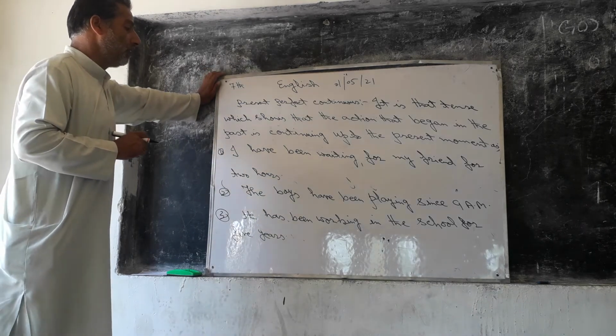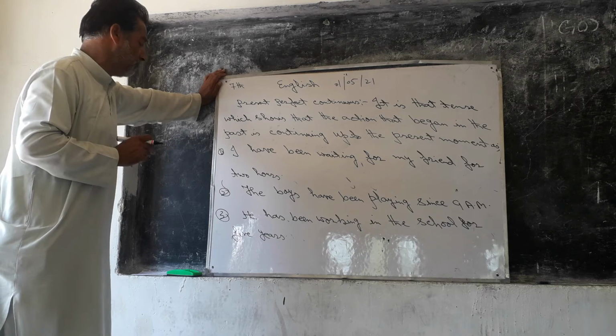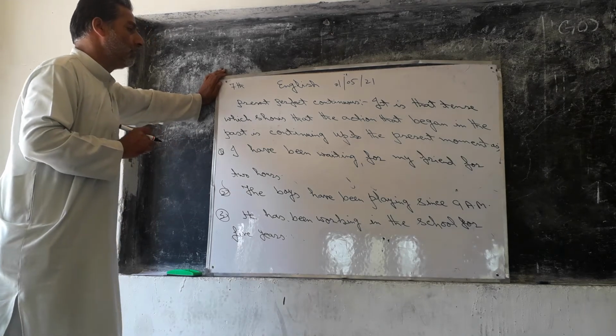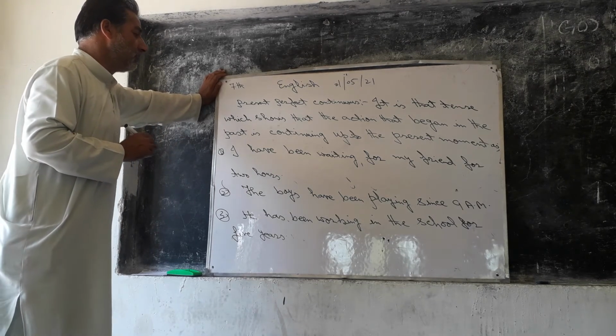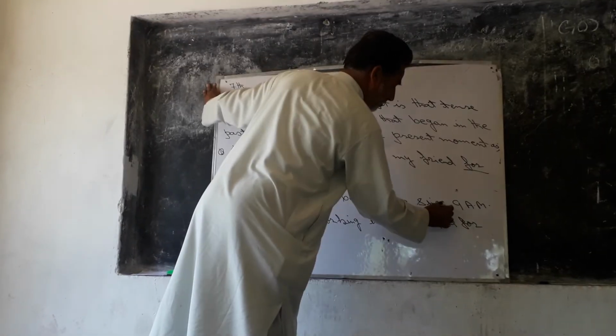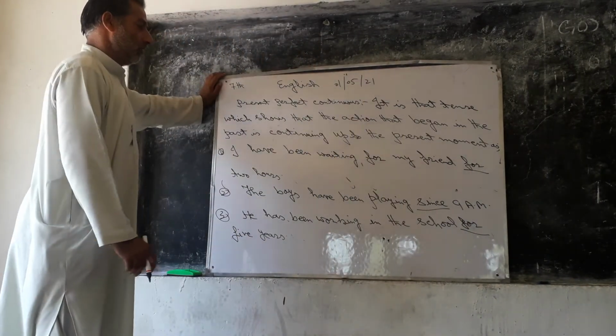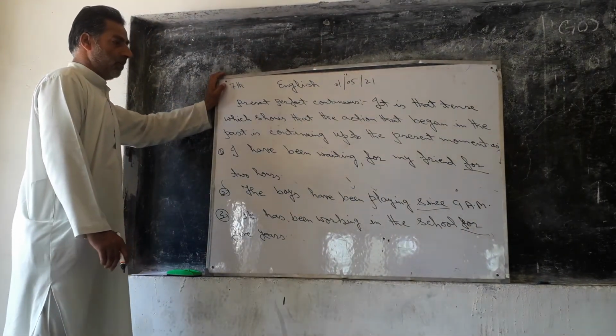The boys have been playing since 9 a.m. He has been working in the school for 5 years. And in these three sentences, I have written for, since and for. There is a difference in the use of since and for.